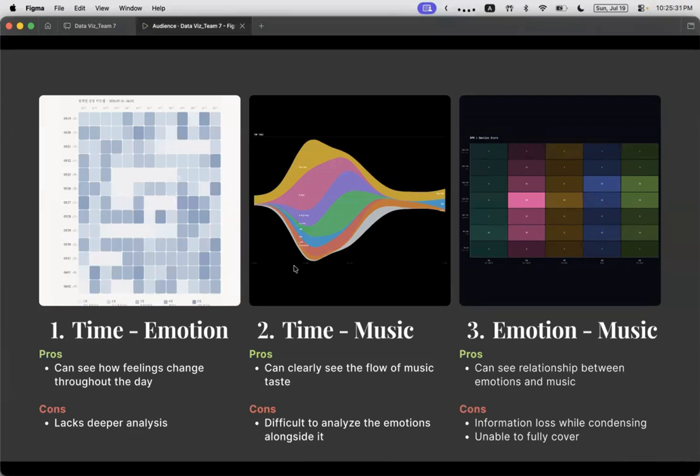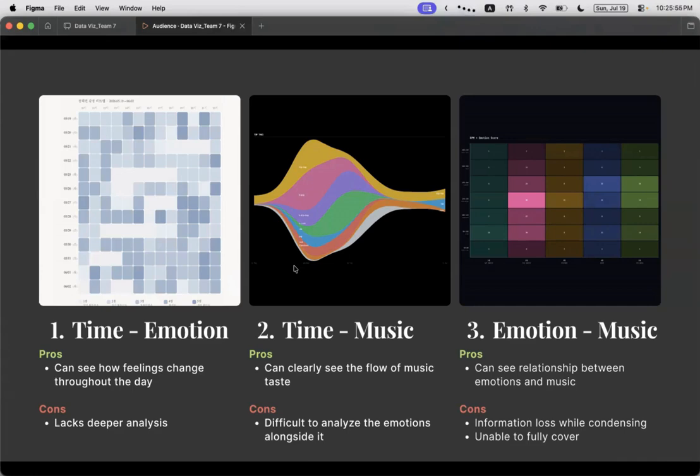We visualized the same data in 3 different ways. The first one looks at the relationship between time and emotions. It let us see how our feelings change throughout the day. However, since it only focuses on showing the distribution of emotions, it lacks deeper analysis.